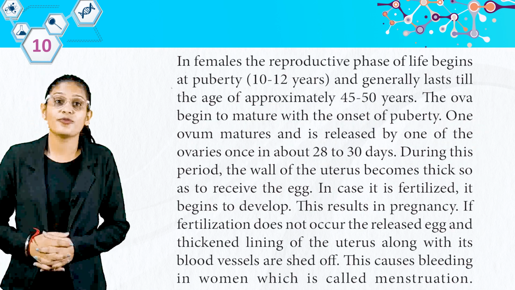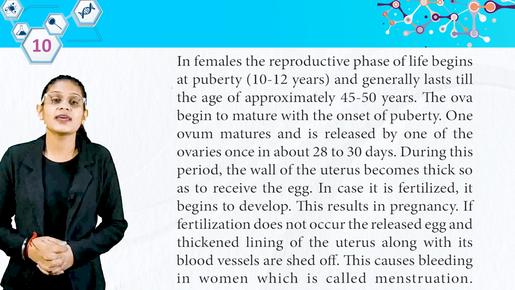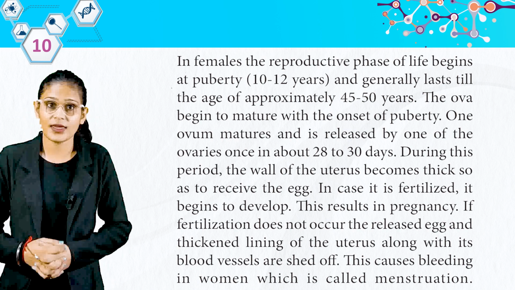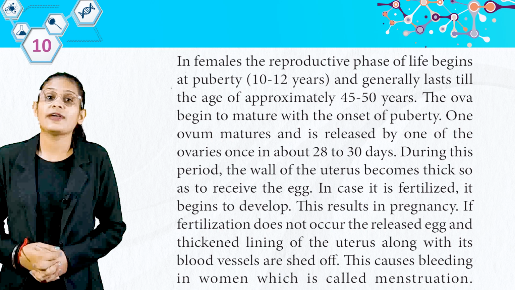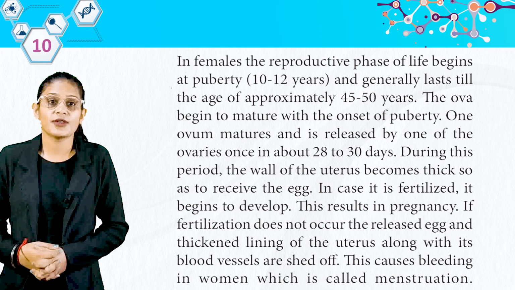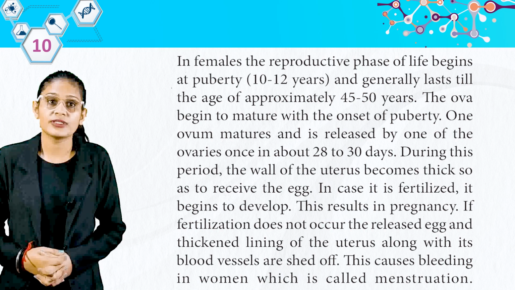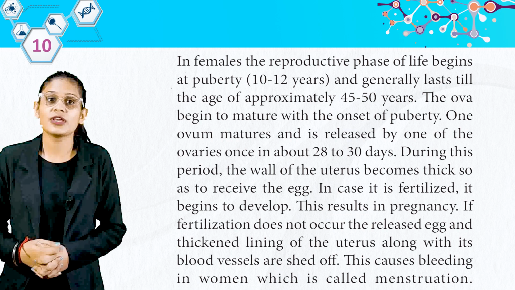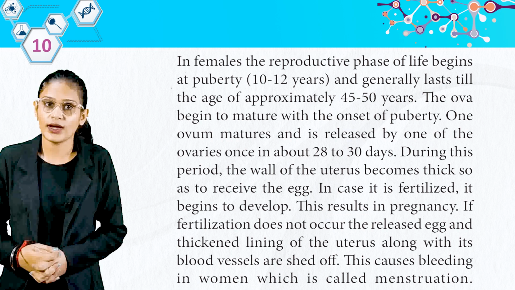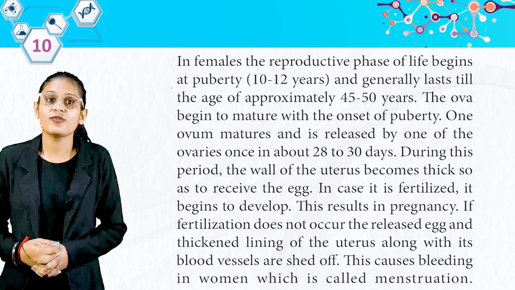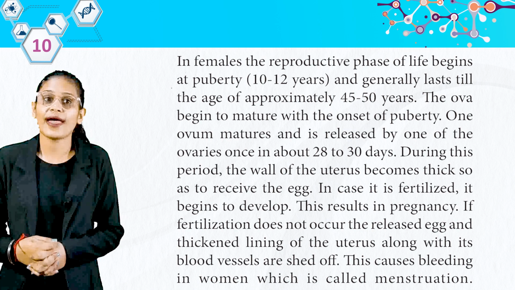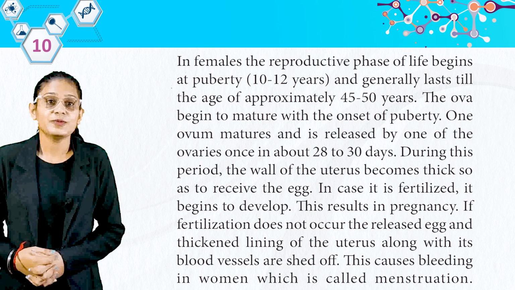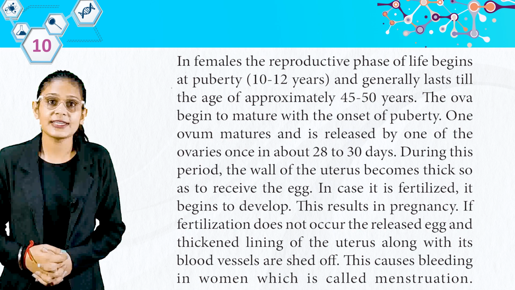In females, the reproductive phase of life begins at puberty, 10 to 12 years, and generally lasts till the age of approximately 45 to 50 years. The ova begin to mature with onset of puberty. One ovum matures and is released by one of the ovaries once in about 28 to 30 days. During this period, the wall of the uterus becomes thick so as to receive the egg in case it is fertilized. It begins to develop. This results in pregnancy.